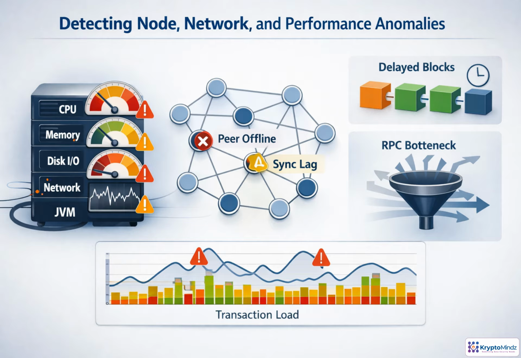In operations, the useful signal is rarely a single metric. A CPU spike, peer drop-off, sync lag, and rising RPC latency may each seem manageable on their own. Together, they may point to a node falling behind or a network path degrading. AI helps by correlating those symptoms with transaction load and application events, then ranking alerts by operational impact. That supports earlier intervention, before instability becomes an outage or a consistency problem.